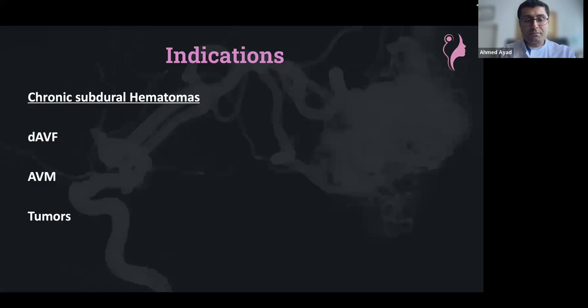The middle meningeal artery is usually part of the treatment of the dural arteriovenous fistula. It's usually integrated in the treatment of AVMs because of recruitment of the dural supply from the middle meningeal arteries, and it can play an important role in embolization of certain tumors. And I think the most common one is going to be the meningioma. So we can't address, of course, all the technical aspects regarding all the indications. So I will focus on the chronic subdural hematomas, and we'll share some thoughts about the other indications, but very shortly at the end.